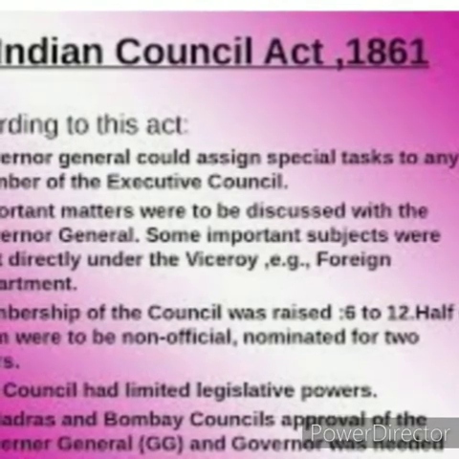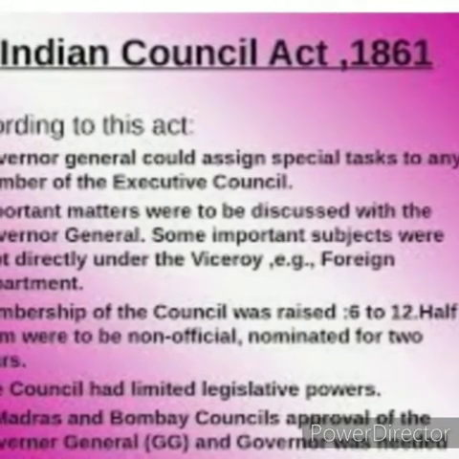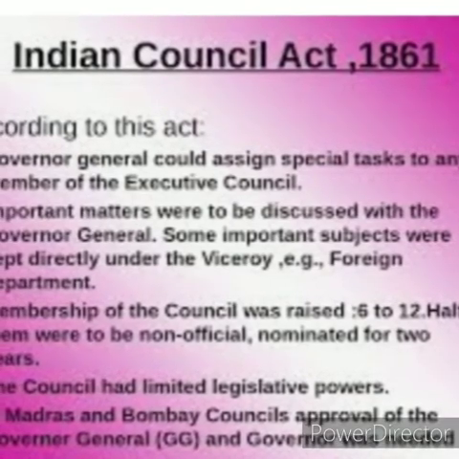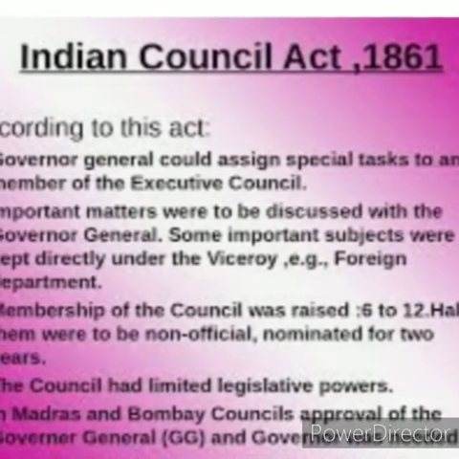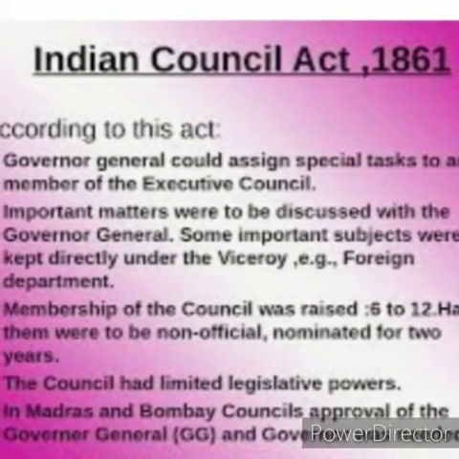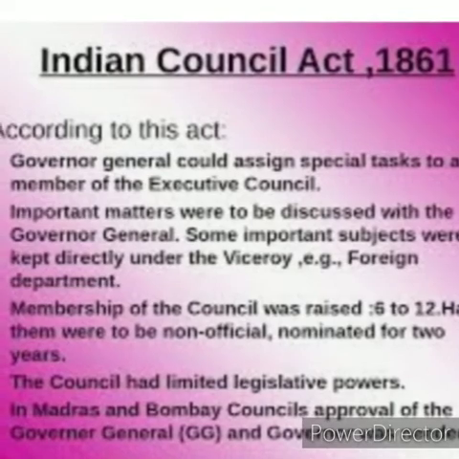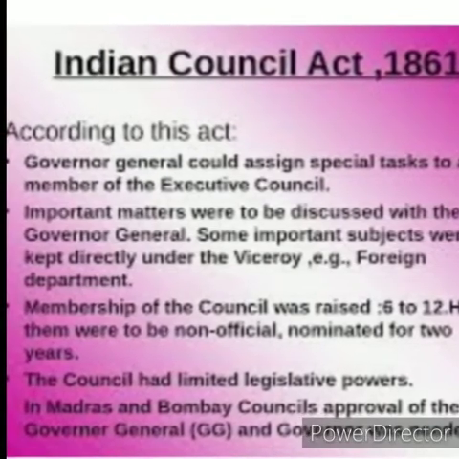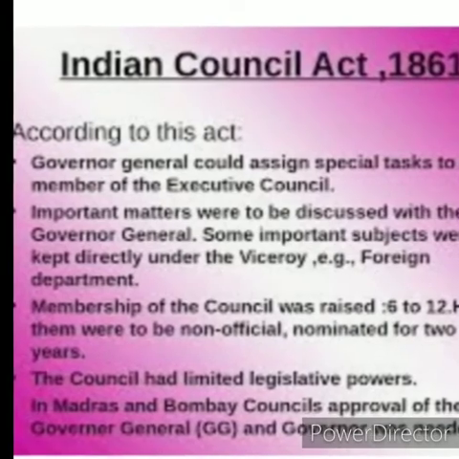Non-official members are the members nominated by the Governor General but not working as official members. Secondly, during an emergency situation, the Viceroy had the power to issue ordinances, that is, important decisions with his own authority. So this was the Indian Council Act of 1861.